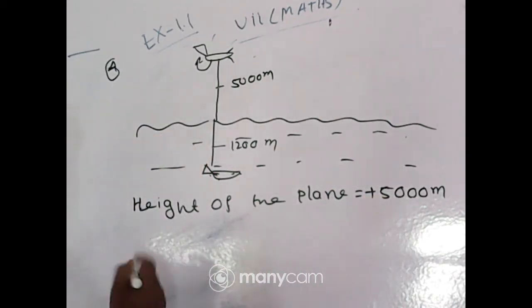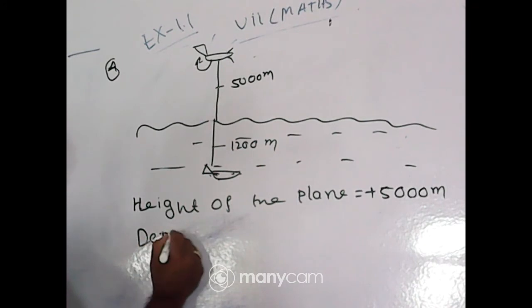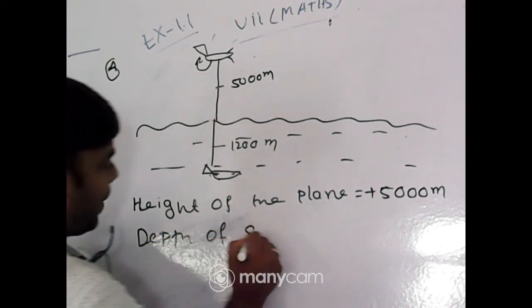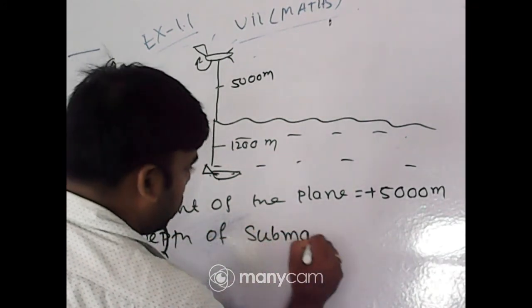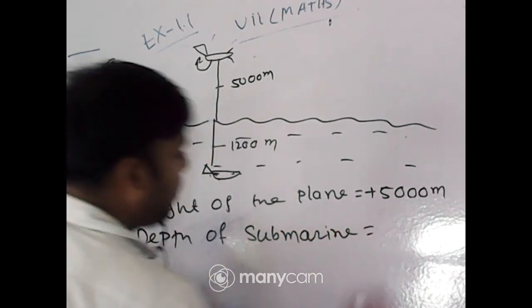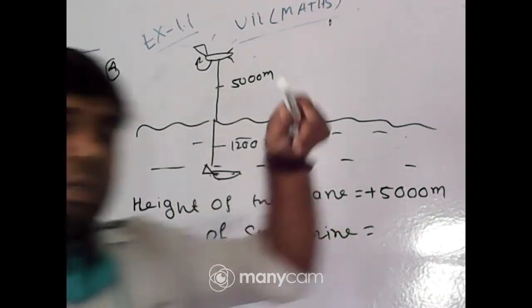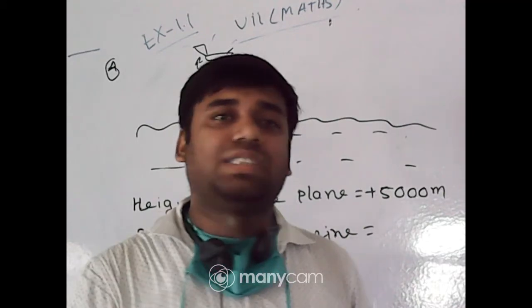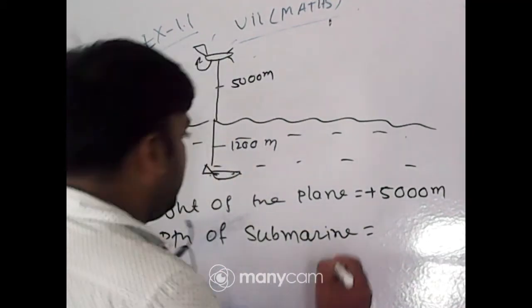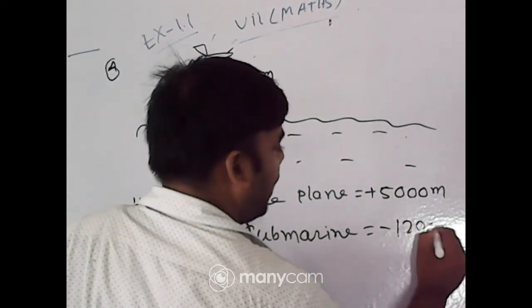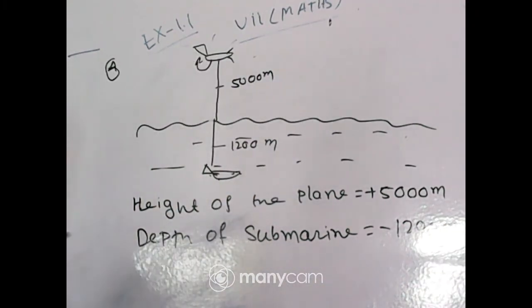Now, what is the depth of the submarine? Below the sea level means it is negative, so it will be minus 1200 meter. Now what is the vertical distance?